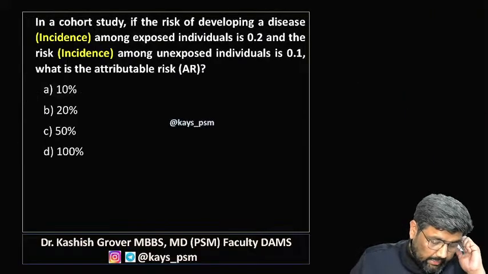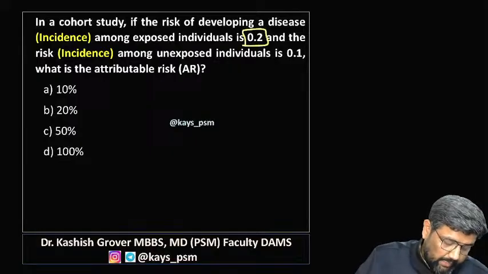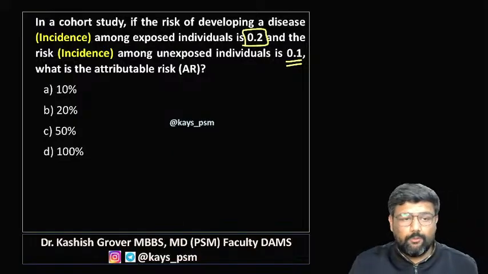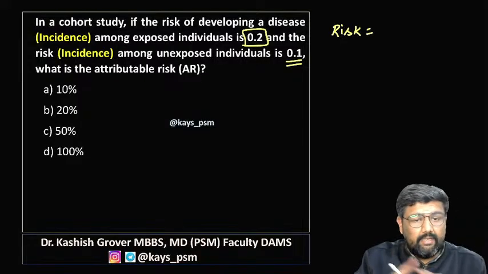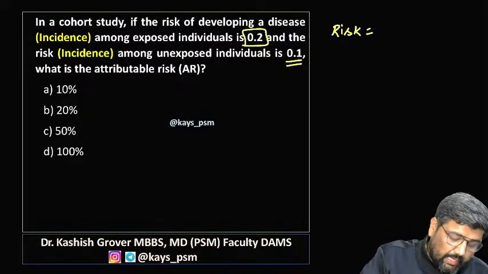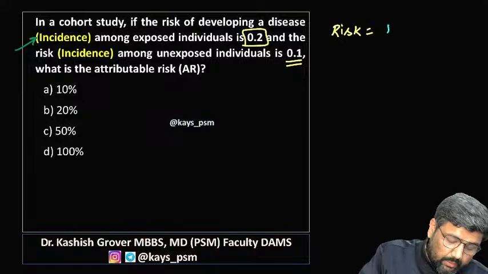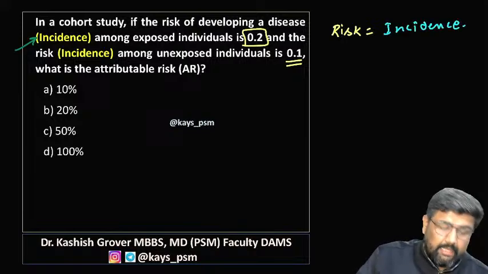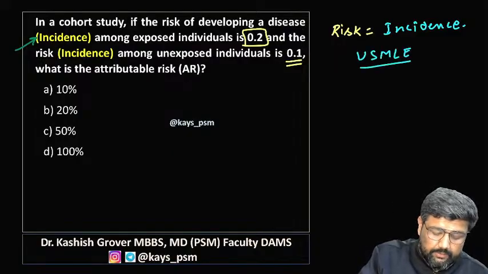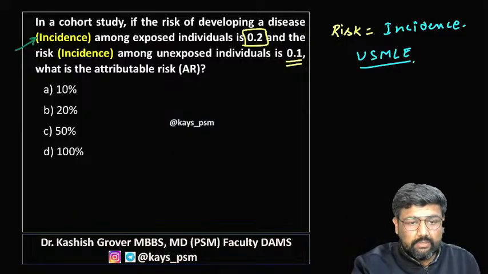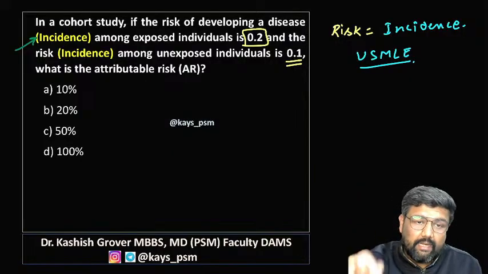Now, in a cohort study, if the risk is 0.2 and the incidence, guys, point number one I want to tell you in this question: in this question I have mentioned incidence in brackets. So risk is equal to incidence. In USMLE pattern questions, at many places they do not write incidence, they write risk.